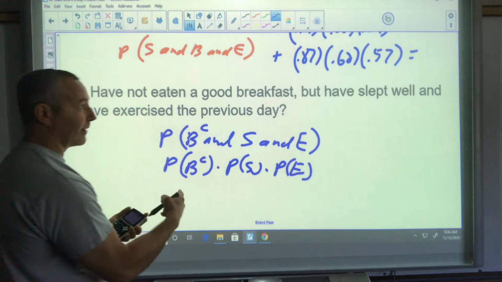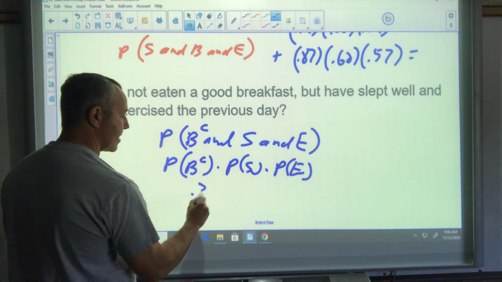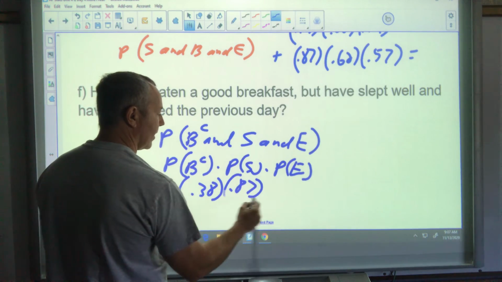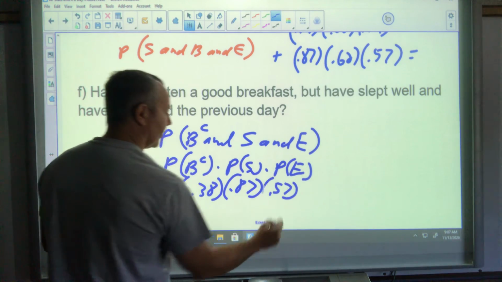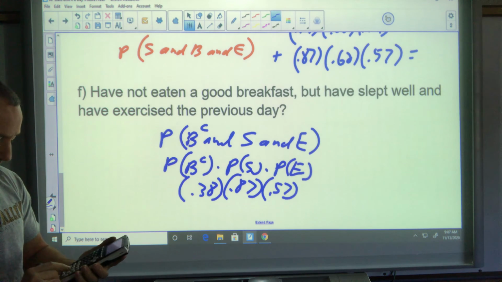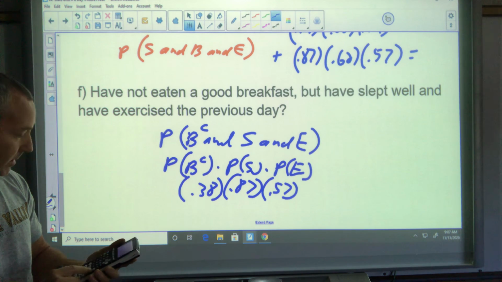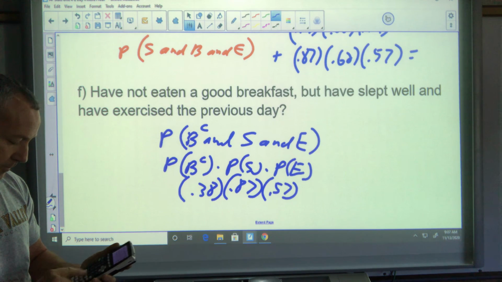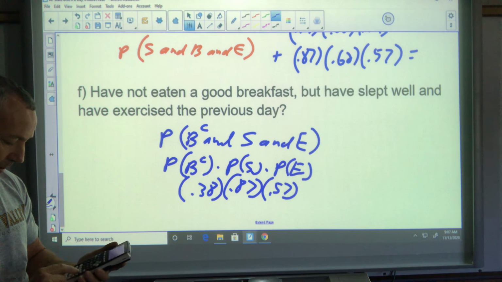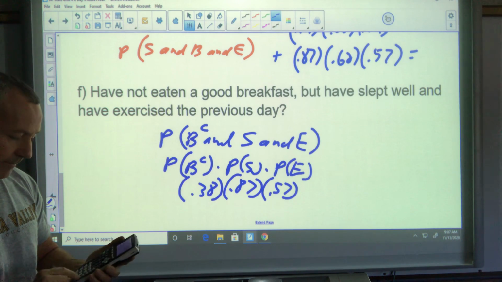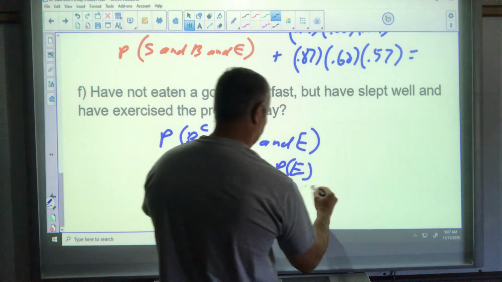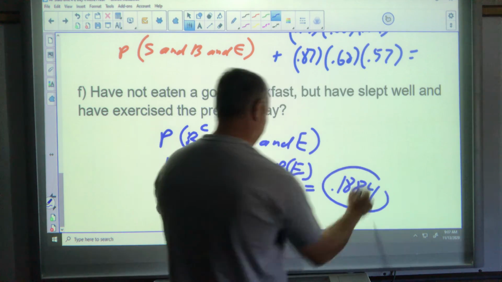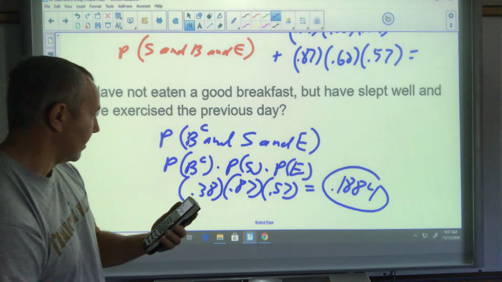Not have breakfast. Breakfast is 0.62. That's 0.38. Sleeping, 0.87. I slept well. I exercised. Those are the odds of those happening. 0.38 times 0.87 times 0.57 gets me that math right there.